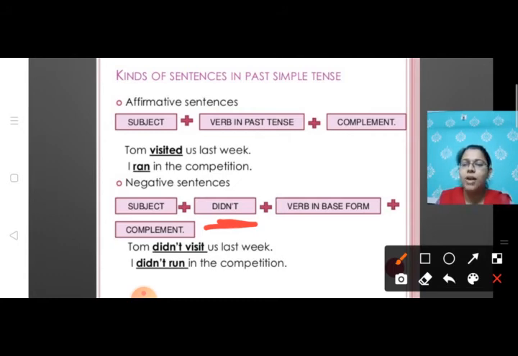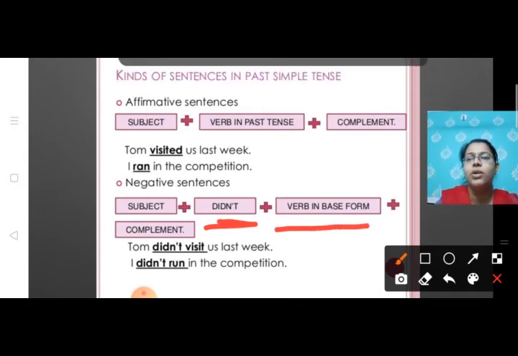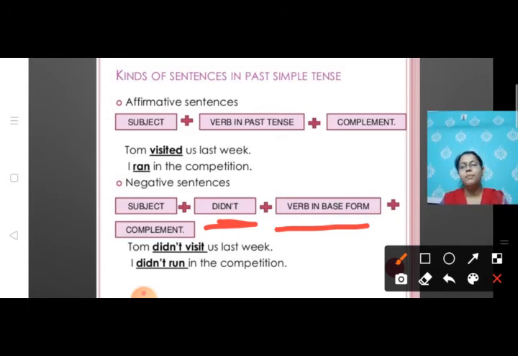So when we are writing did, we already have one verb in past tense. So when we already have one verb in past tense, at that time we are just going to use the verb in base form. That means along with the did, verb action word would be in present form. It's not going to change into past tense because we already have one word, that is didn't.